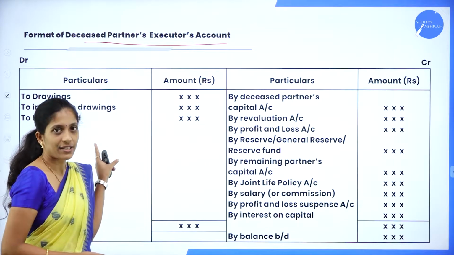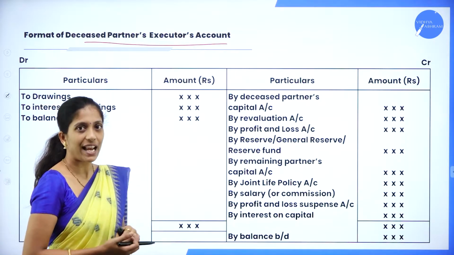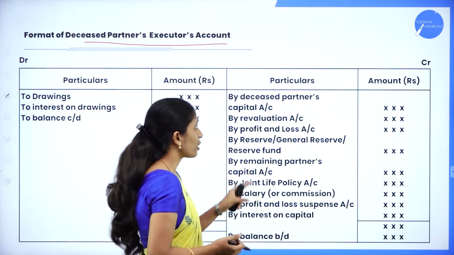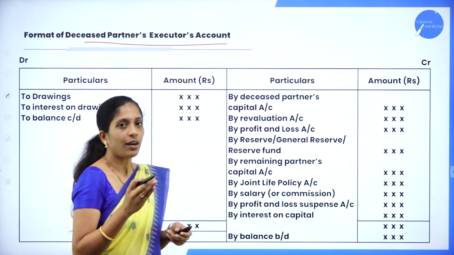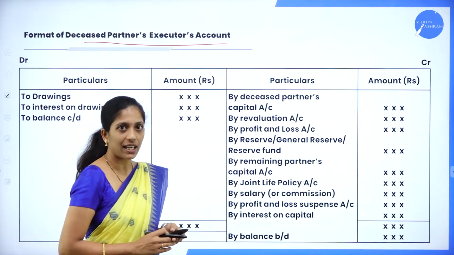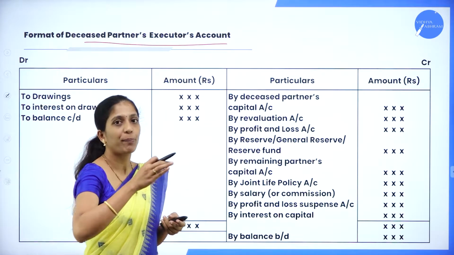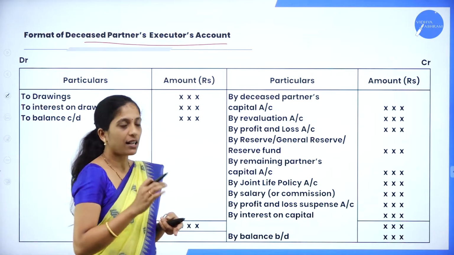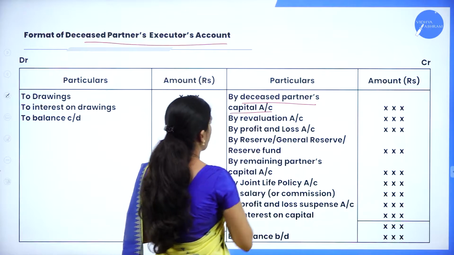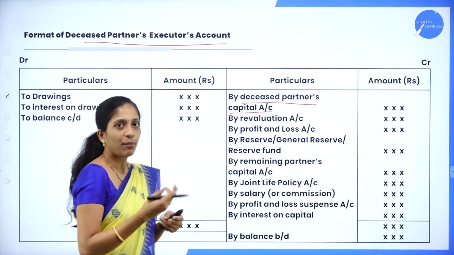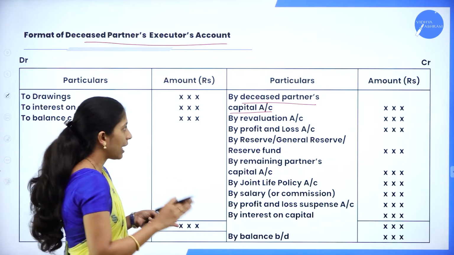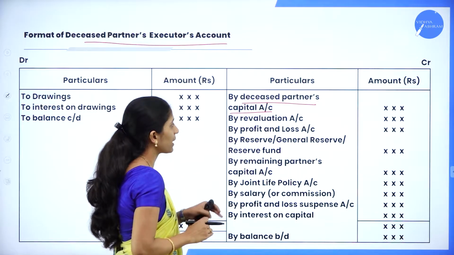Same as your ledger account, we are having both debit as well as credit side. Under debit side, particulars and amount, under credit side also particulars and amount. Now what you are going to record in your credit side? By deceased partner's capital account. So whatever amount has to be paid to the deceased partner will be taken first as by deceased partner's capital account. Next, if any amount of revaluation profit has to be given to the deceased partner, that will be taken in deceased partner's executor's account.